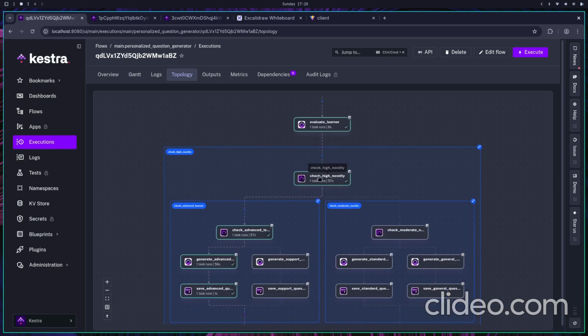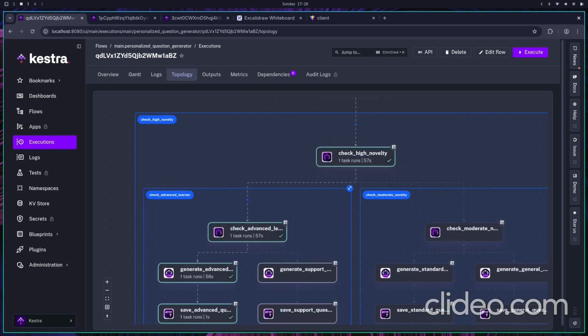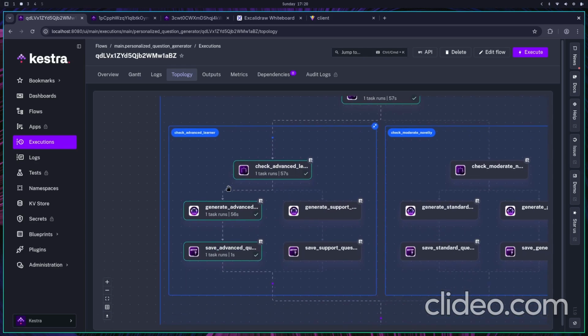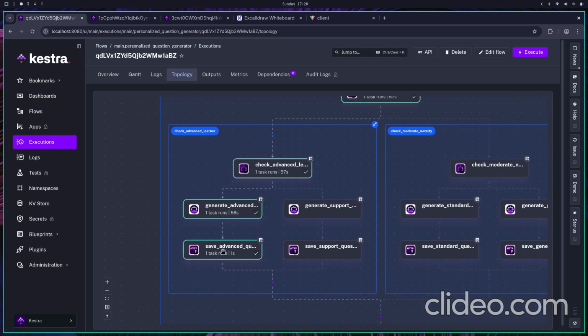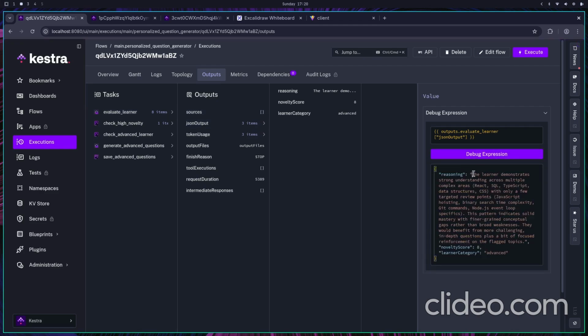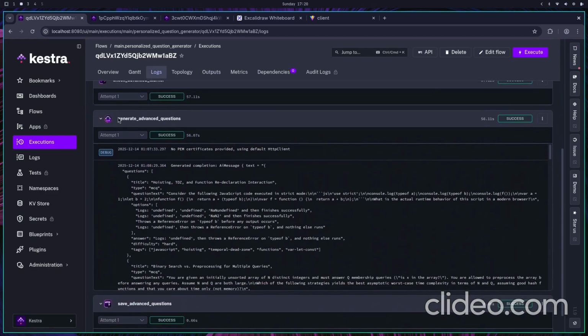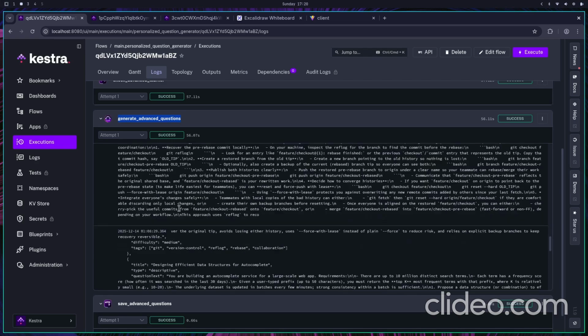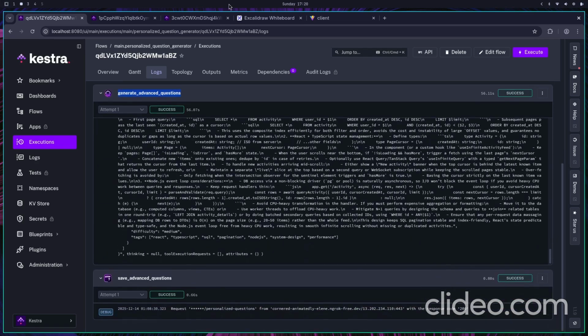As we can see here, we checked the novelty and then we checked that the current user needed some advanced learnings, and then accordingly we triggered off the agents and then we saved the advanced questions. If we come and look at the outputs, the JSON output shows that it generated a novelty score of 8 and the learner category is advanced. Then we accordingly branch off to generate advanced questions. It generates the questions and saves the questions.